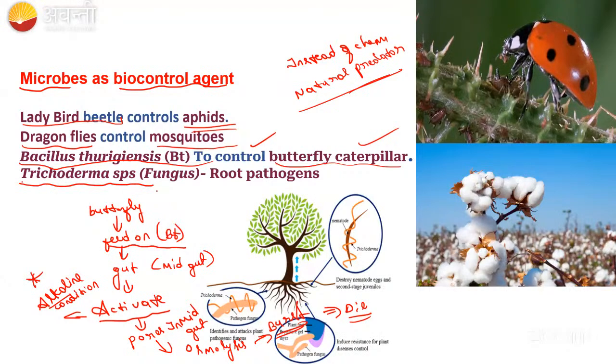And there is another thing we studied, that is a root pathogen. Here it is naturally present in the roots of the higher plant. So what it is doing is, it will check the pathogens. If any pathogen is causing disease, it will release some chemicals. Due to that, the pathogens will die. Do you understand all this? We studied this in the last class.